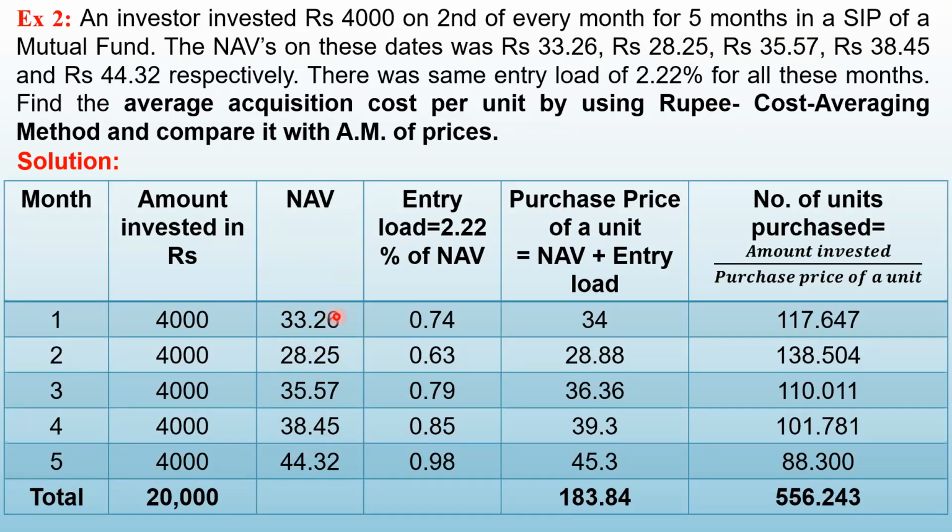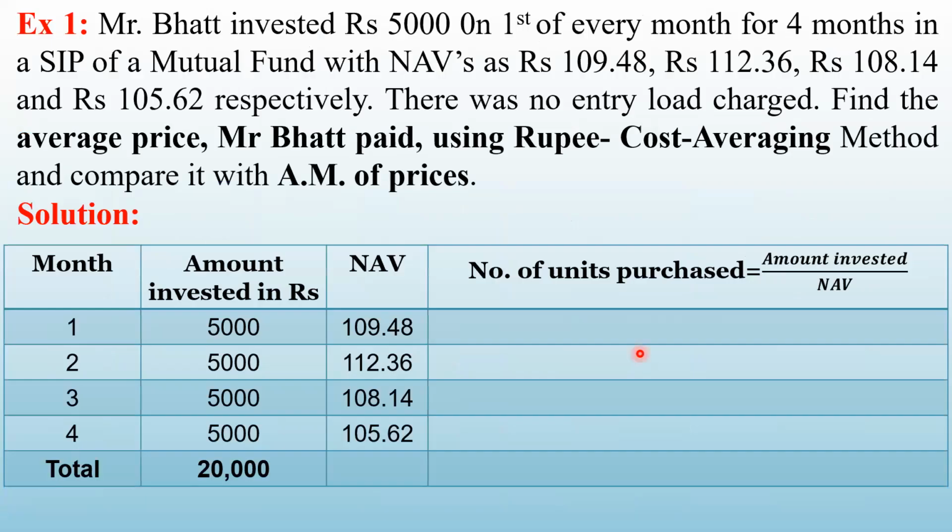So this much information is given. What is the entry load? It is 2.22% of NAV. So we are going to calculate the entry load. As you know, entry load is calculated as a percentage of NAV. So in each month, we will calculate the entry load as 2.22% of NAV. Then you know what the purchase price of a unit is? It is NAV plus entry load. So we'll prepare a column for entry load and a column for purchase price. So in this problem, there are two extra columns, because in the previous problem entry load was not there.